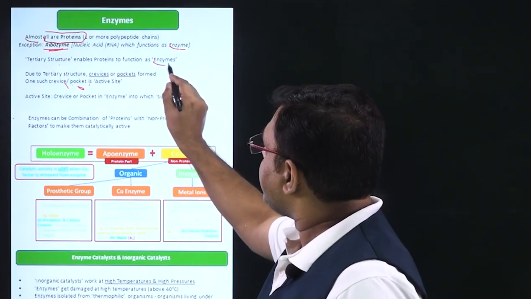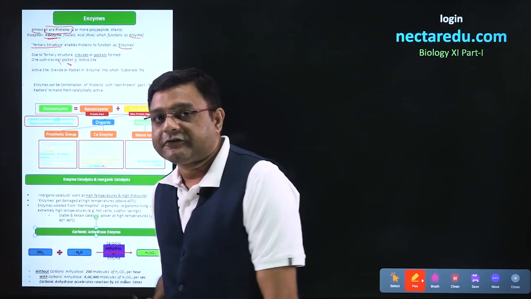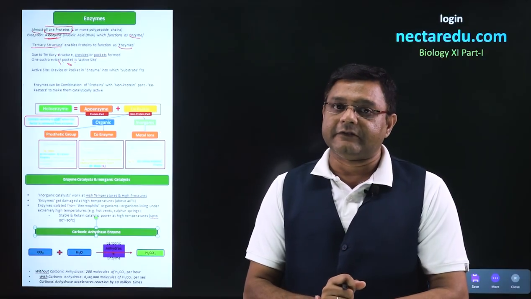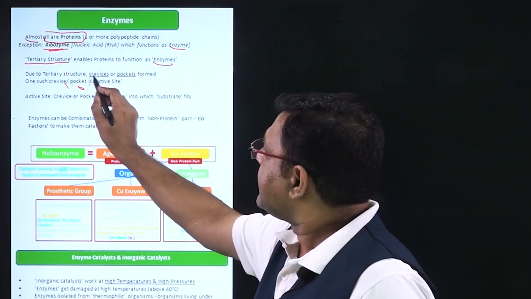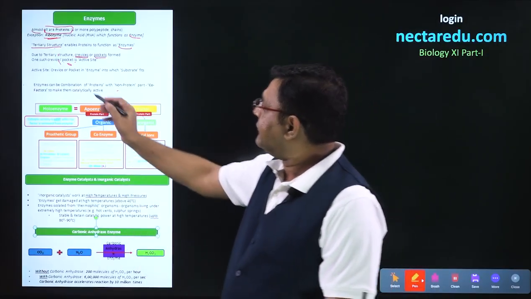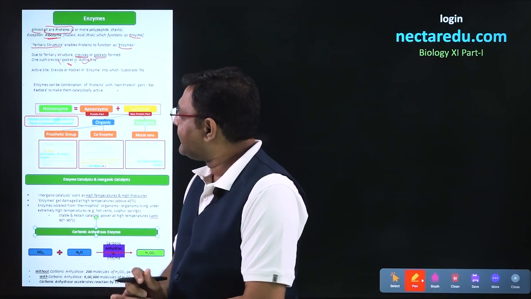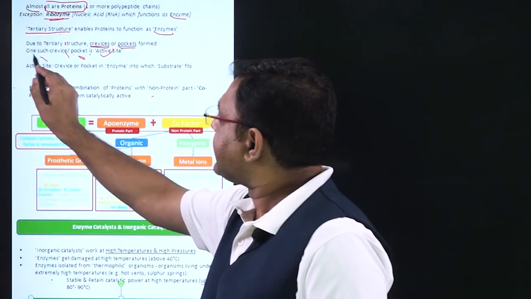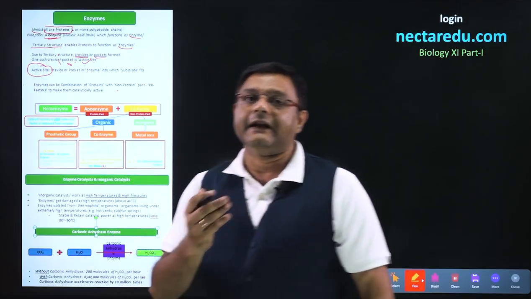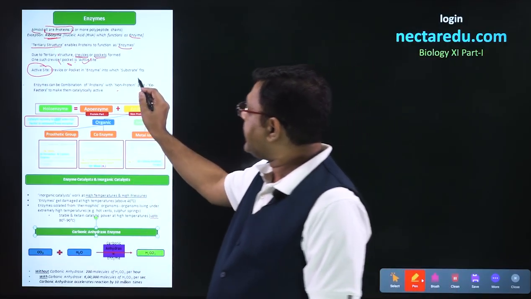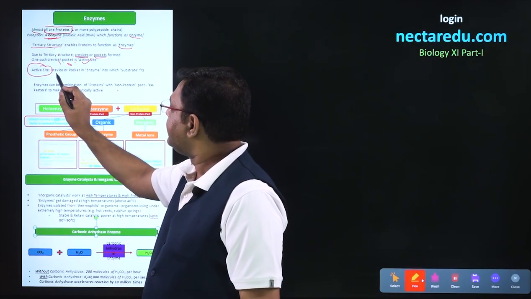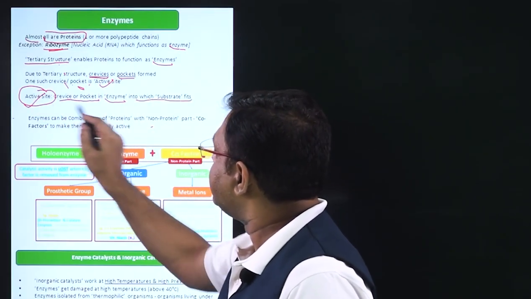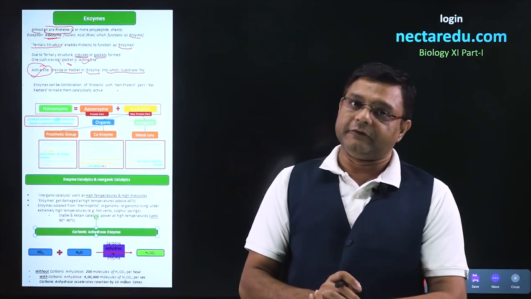Talking about the structure of enzymes, enzymes have tertiary structure. Tertiary structure is responsible for the biological activity of enzymes. There are crevices or pockets that are formed, and one such crevice or pocket is the active site, and without the active site, an enzyme cannot function. So the active site is essential for any enzyme to function. We can summarize by saying that the crevice or pocket in an enzyme into which the substrate fits can be called the active site.